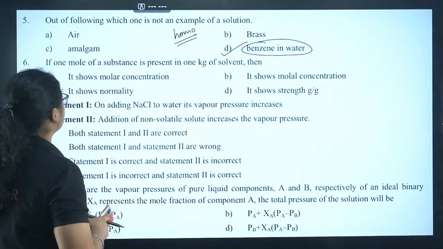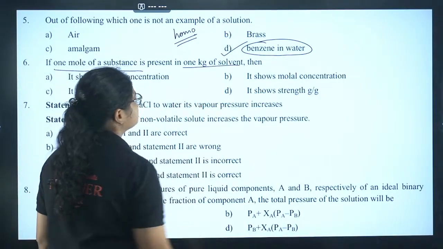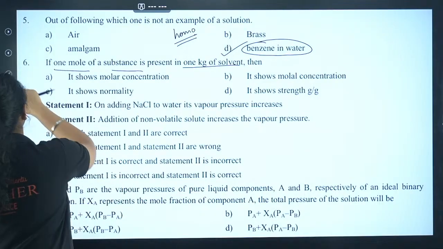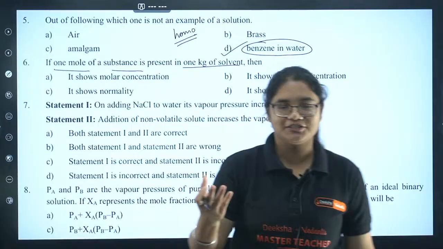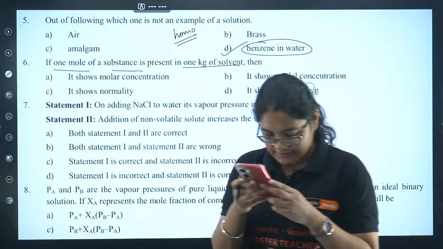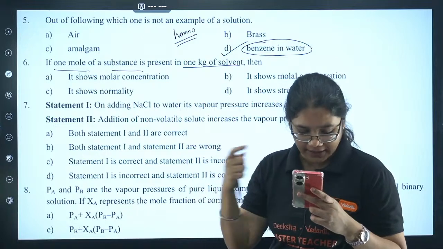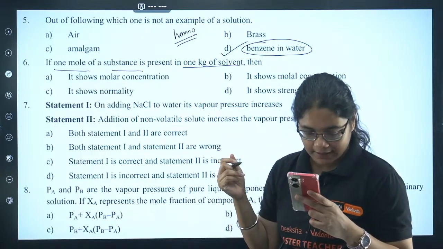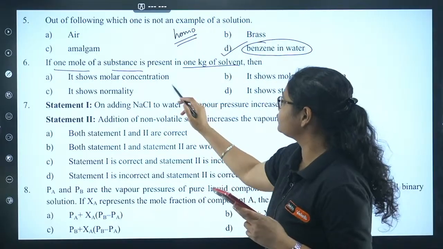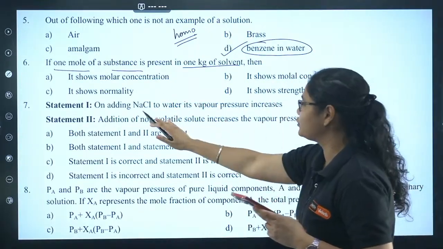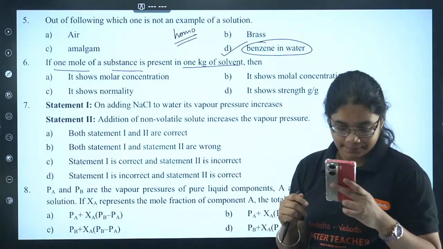Now coming to the next one, question number 6. If 1 mole of a substance is present in 1 kg of solvent, then it shows what? This is a very simple question, my children. You just have to know the definition of concentration terms. I want everyone to put the question number and then the answer. Options: it shows molar concentration, molal concentration, normality, or strength. What is the correct answer here?